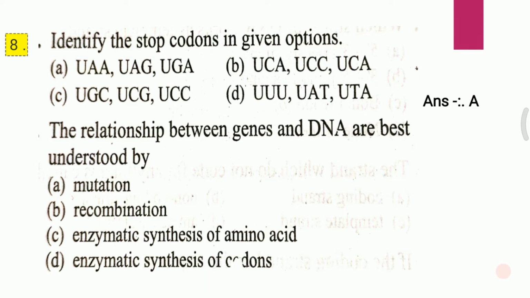Second question. The relationship between genes and DNA are best understood by A. Mutation, B. Recombination, C. Enzymatic synthesis of amino acid, D. Enzymatic synthesis of codons. The answer to the second question is A, that is mutation.